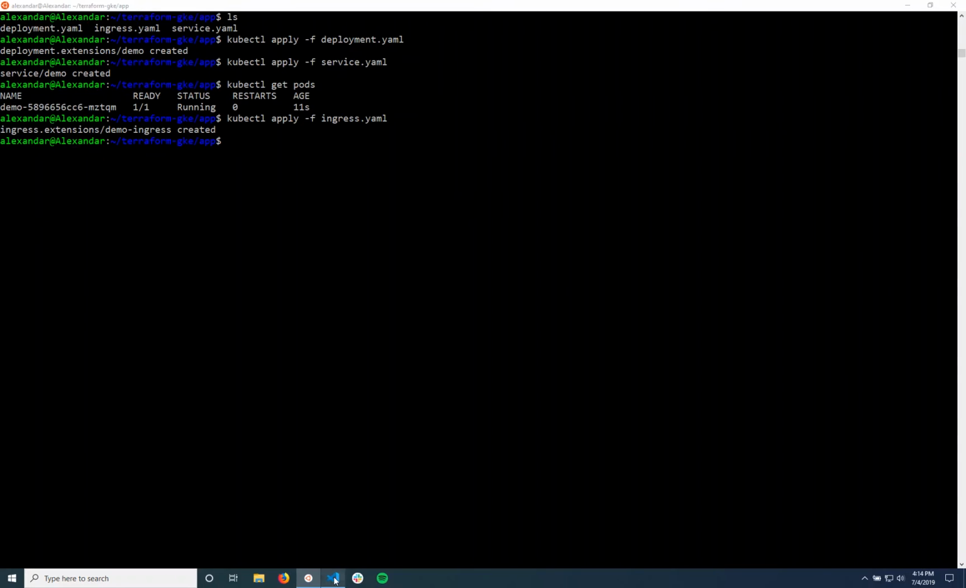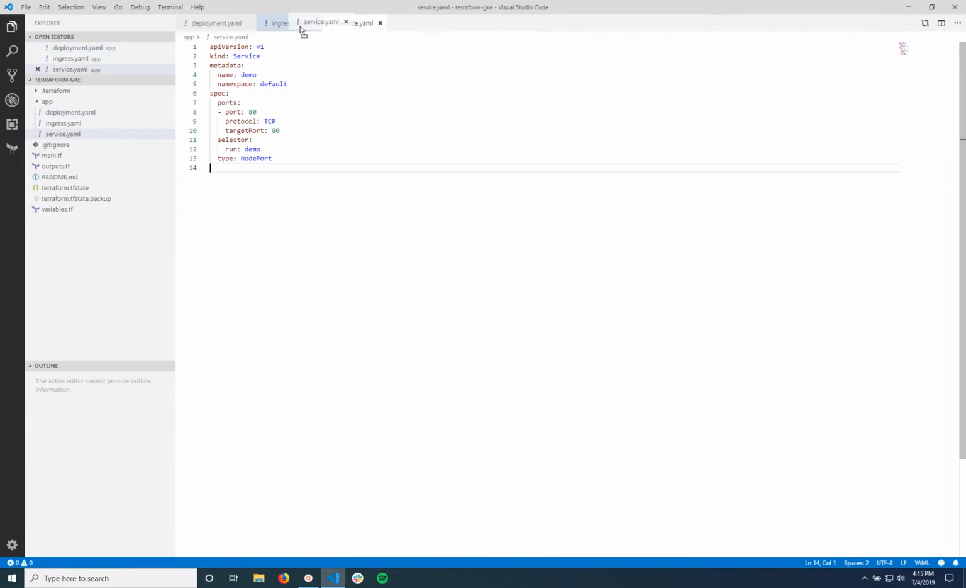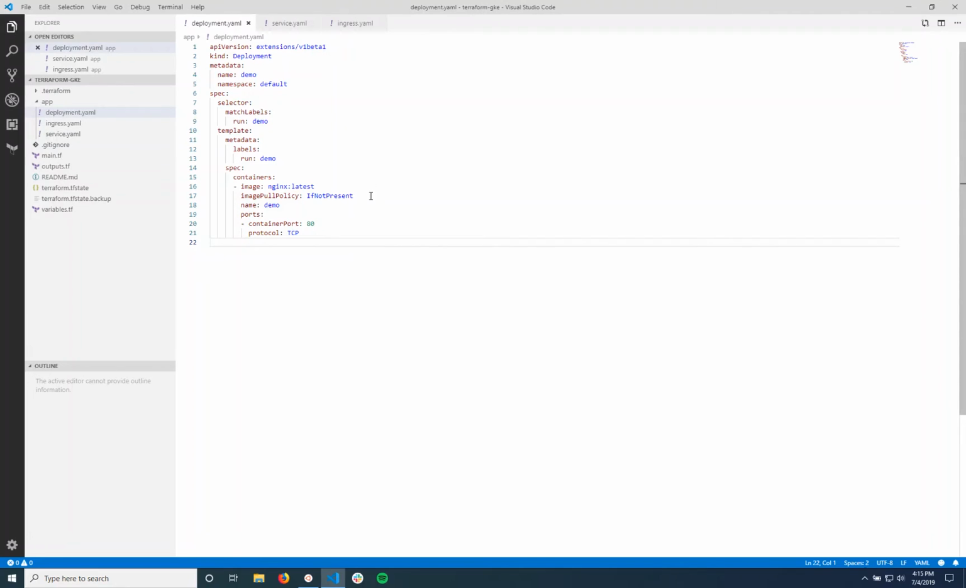So going back to the text editor, there were 3 different files we applied here with kubectl. So the deployment, the service, and the ingress. So first we can start with the deployment. It's going to be living in the default namespace. There's a few other things set here like the container. We're using Nginx, and we're going to pull the image if it's not there. We're going to run it on port 80 with the TCP protocol. So this is the deployment.